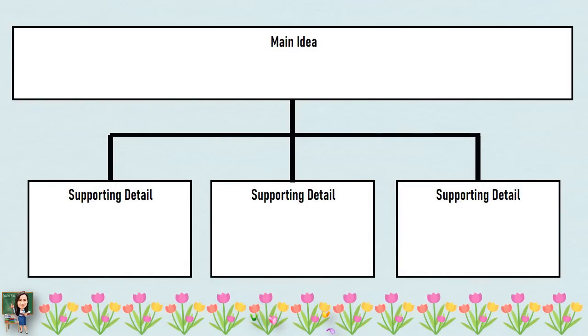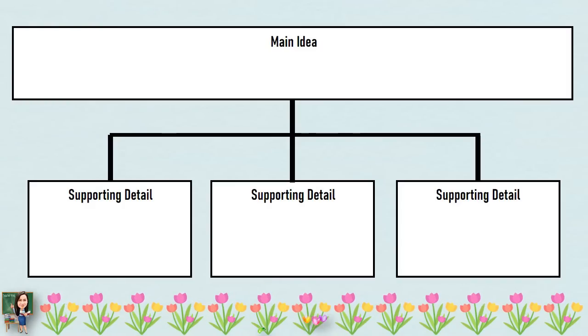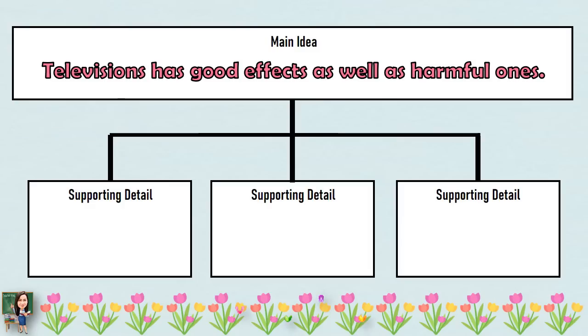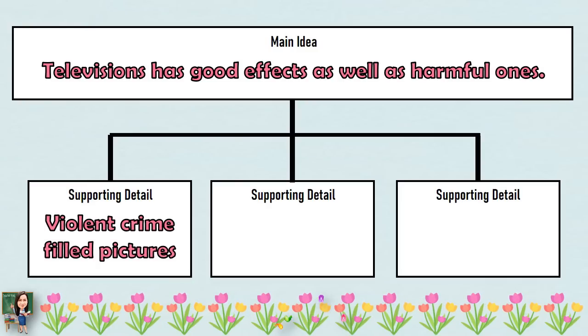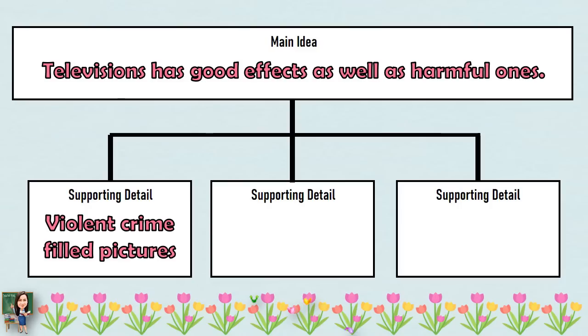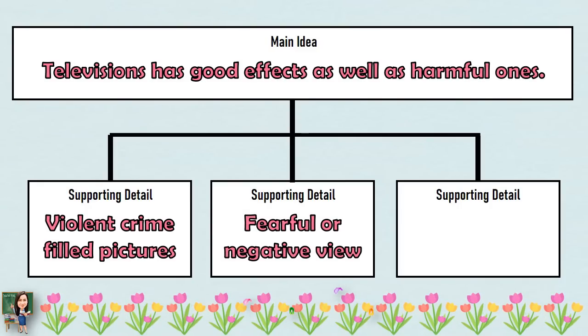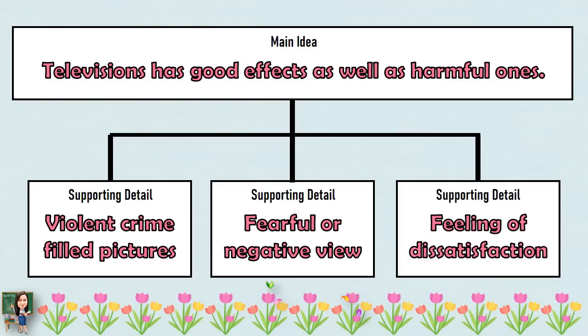And now, get the main idea of the passage. So the main idea of the passage is, television has good effects as well as harmful ones. And the supporting details that explain the main idea are: first, violent crime-filled pictures. Second supporting detail, fearful or negative view. And the third supporting detail, feeling of dissatisfaction.